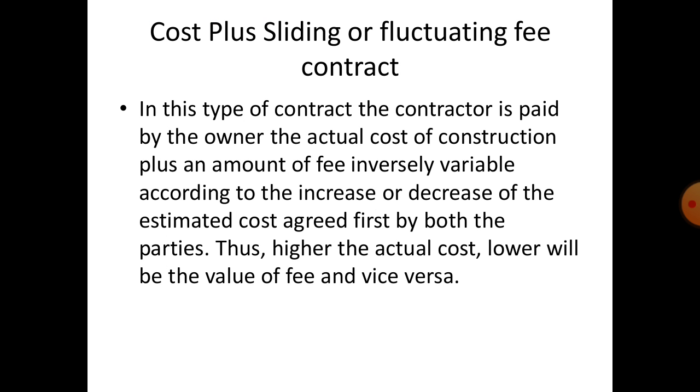Now the next type of contract is the cost plus sliding or fluctuating fee contract. In this type of contract the contractor is paid by the owner the actual cost of the construction plus an amount of fee, inversely variable according to the increase or decrease in the estimated cost agreed first by both the parties. So this type of contract is very good and beneficial. Thus the higher the actual cost, the lower will be the fee, and vice versa.